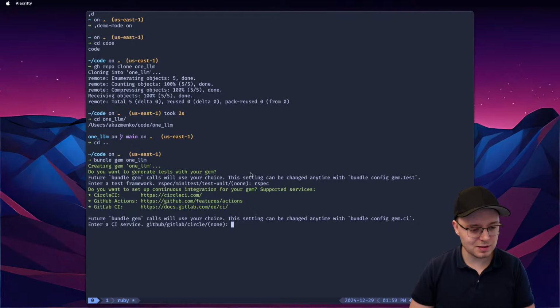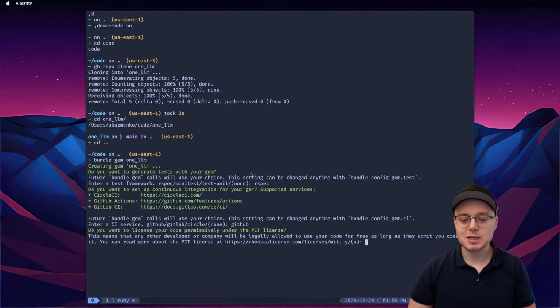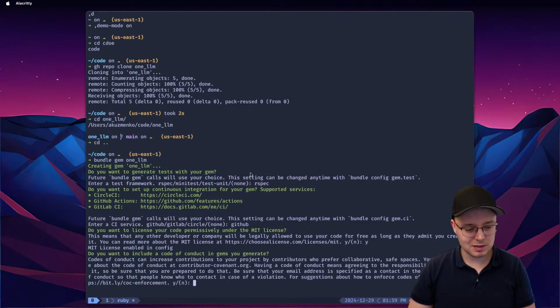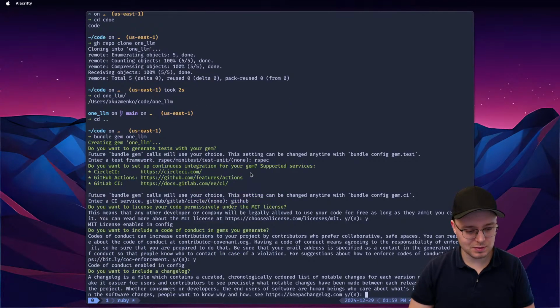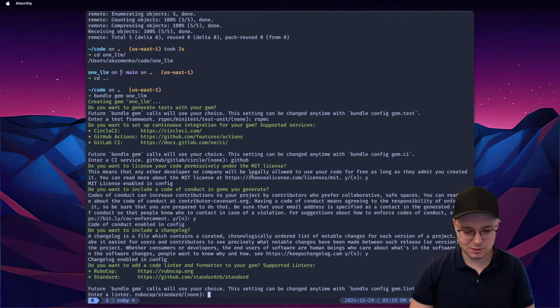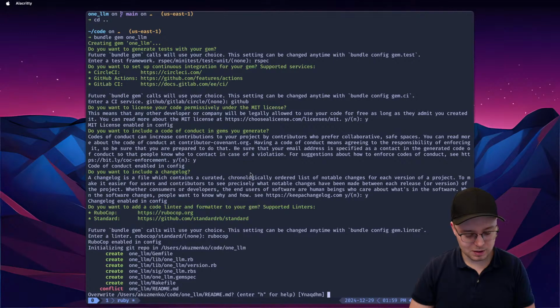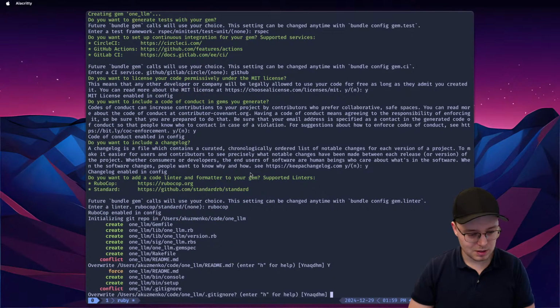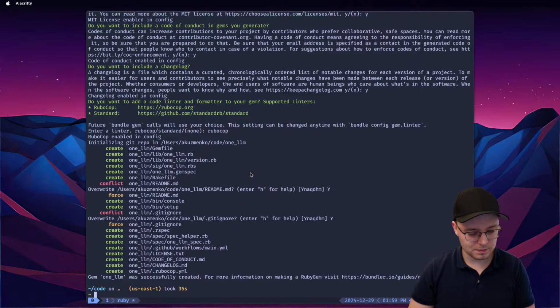I don't like minitest. Push to GitHub? Sure, GitHub, of course. MIT, yes, please. Code of conduct, yeah, let's do something. Don't include a changelog, of course. And a linter, we're going to go with RuboCop. And README, yeah, sure, override it.